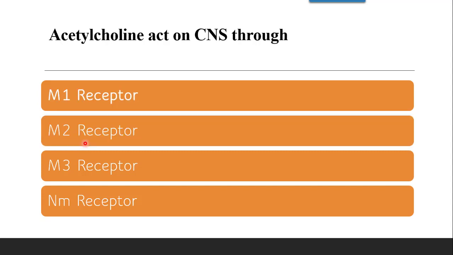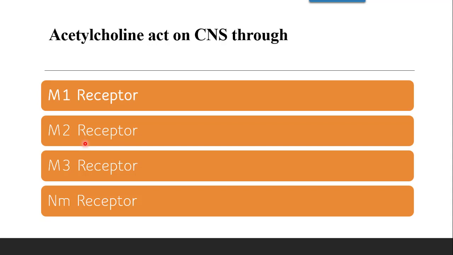Next question: acetylcholine acts on the CNS through which receptor? Whether it is the M1 receptor, M2 receptor, M3 receptor, or the NM receptor, that is the nicotinic receptor.